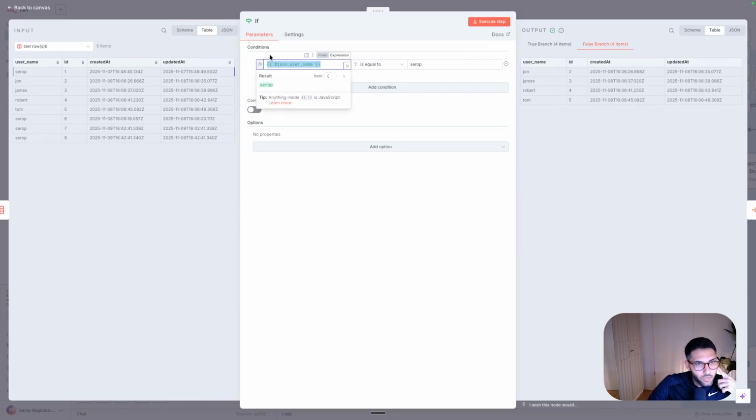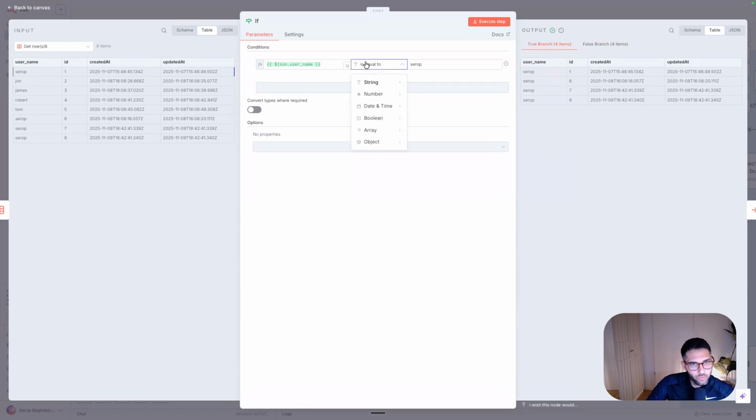Maybe you want to do something with it. So here I just said, hey, return to me all the rows where the name is Surab. If it returns it, we have here 4 items where it is, and then we also have 4 items where it's not. Let's say I want to send these guys an email, and these guys, I send them an email, or even delete them or something. Regarding the conditions, you can do a condition based on very different data types. We have strings: with strings, it's basically, is it equal to, does it contain something, is it empty? With numbers, it's like, is it greater or equal?